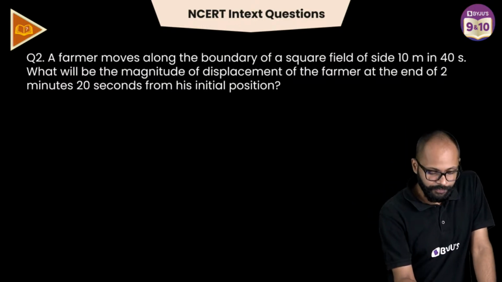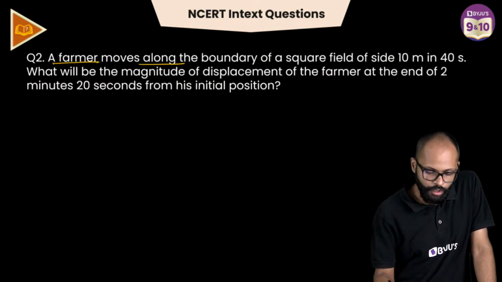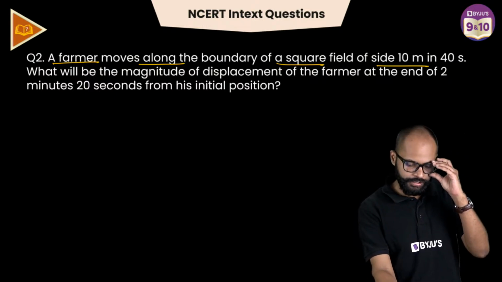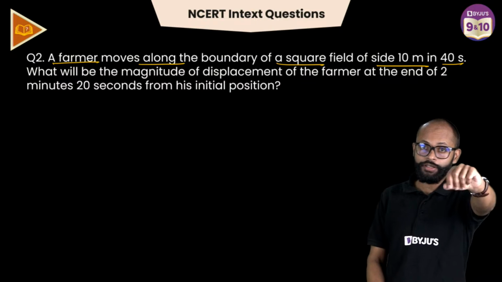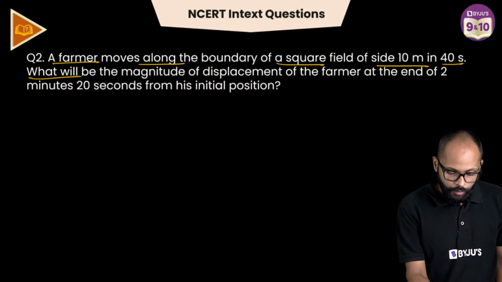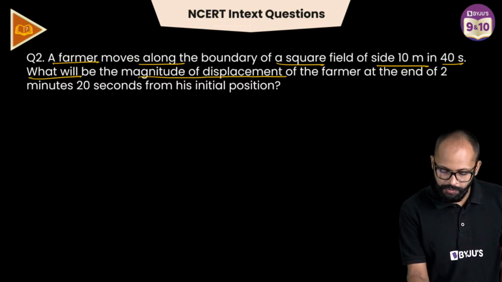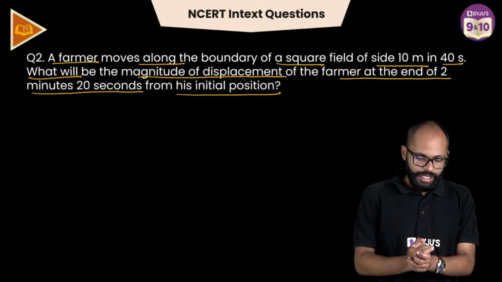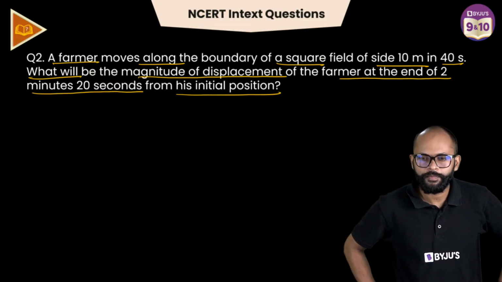चलो भाई, next question. A farmer moves along the boundary of a square field of side 10 meters in 40 seconds. By the way, kids, all these are your NCERT in-text questions, okay? What will be the magnitude of displacement of the farmer at the end of 2 minutes 20 seconds from his initial position? हाँ जी, come on, this question.